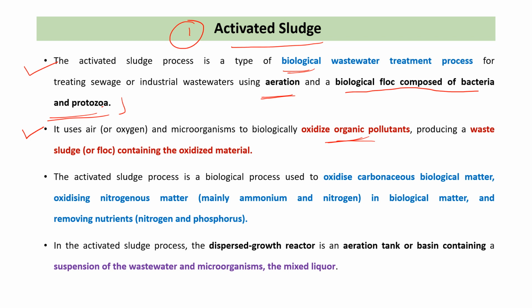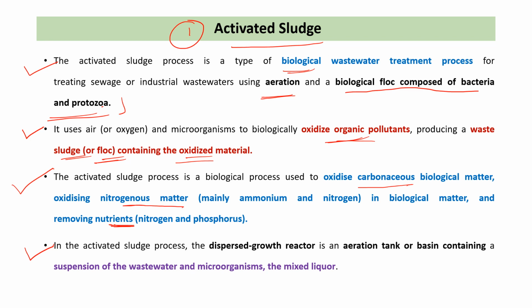producing a waste known as sludge or floc containing the oxidized material. The activated sludge process is used for the oxidation or decomposition of carbonaceous biological matter, oxidizing nitrogenous material like ammonium and nitrogen, and removing nutrients such as nitrogen and phosphorus from the wastewater.